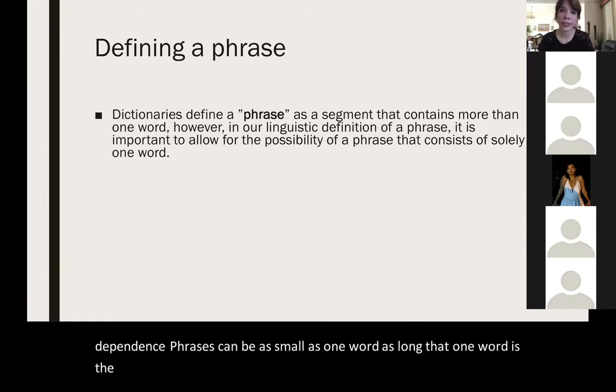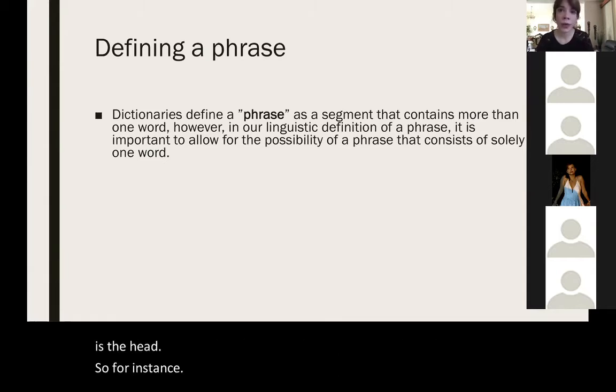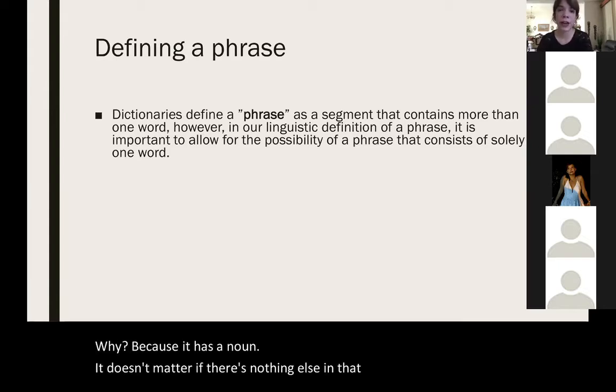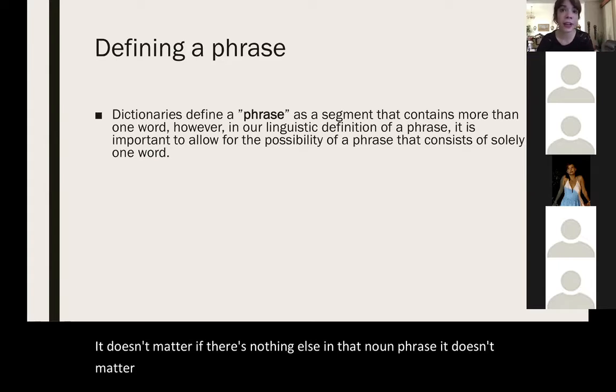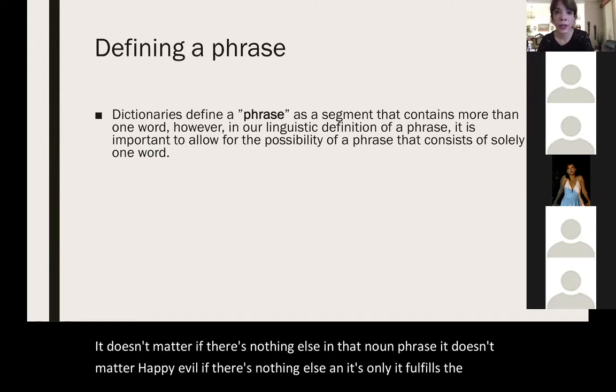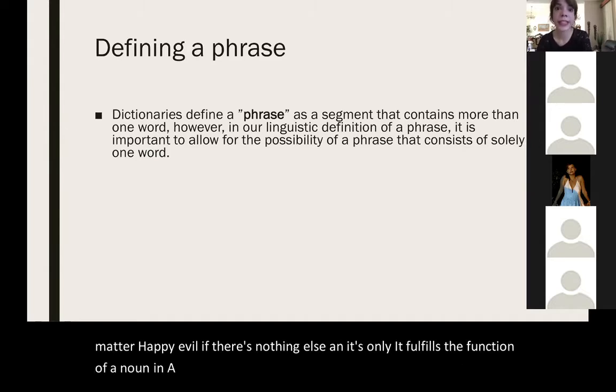So for instance, it was raining. In the sentence, it was raining, it is a noun phrase. Why? Because it has a noun. It doesn't matter if there's nothing else in that noun phrase. It doesn't matter if there's no adjective, if there's nothing else and it's only it. It fulfills the function of a noun in a subject position in a sentence.